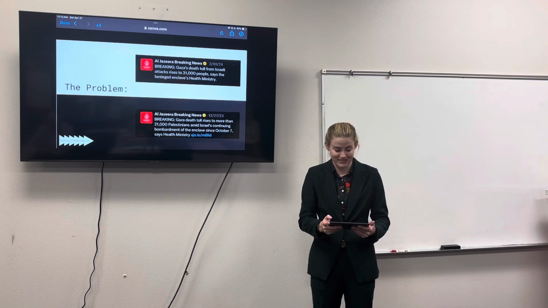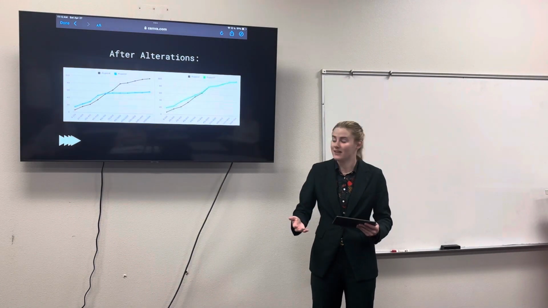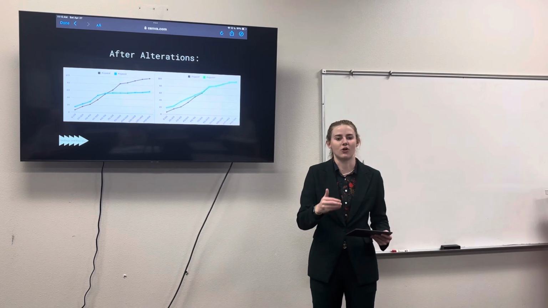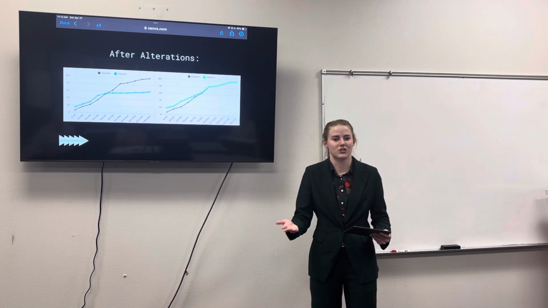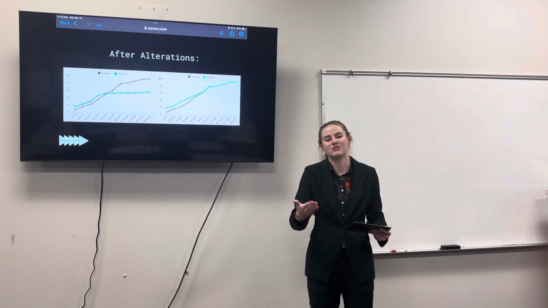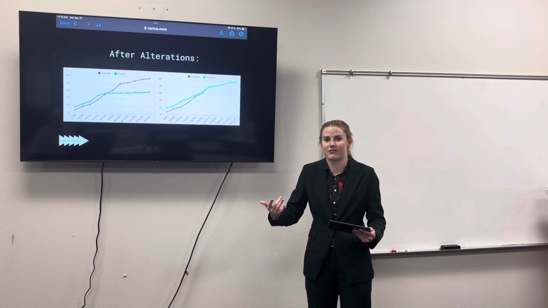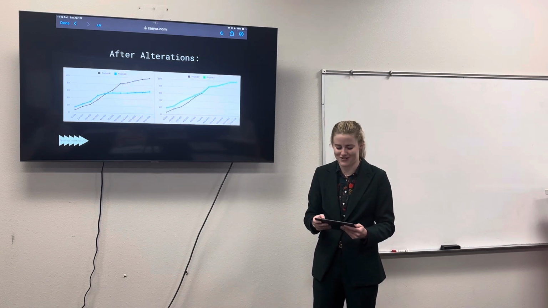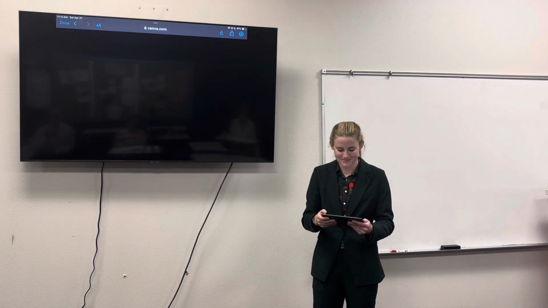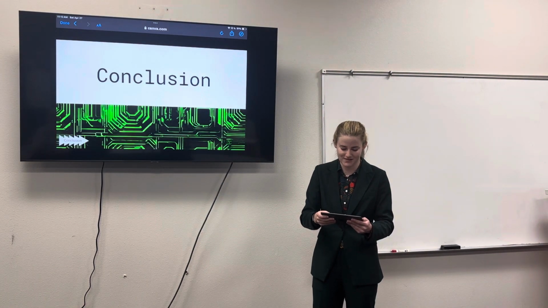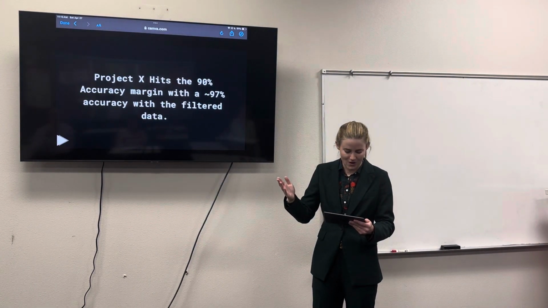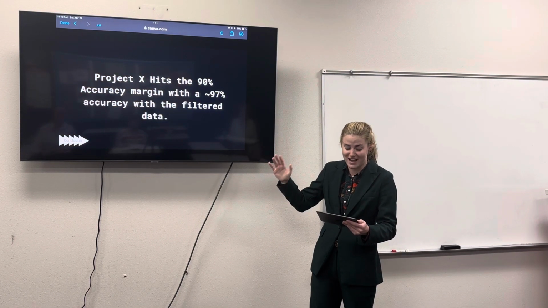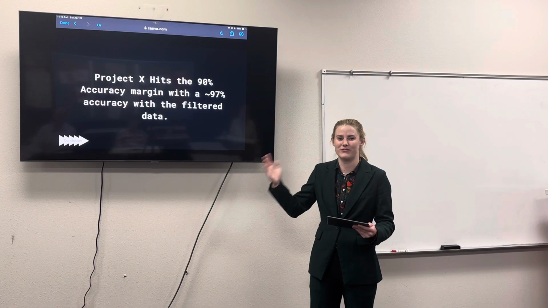So to fix this, I went in and filtered the results, and said that any result that required a date in order to say whether it was fact checked or not, we excluded from the data. And excluding those results, we received a much higher accuracy. And overall, in our conclusion, we saw that Project X hits the 90% accuracy margin, with about 97% accuracy with the filtered data.